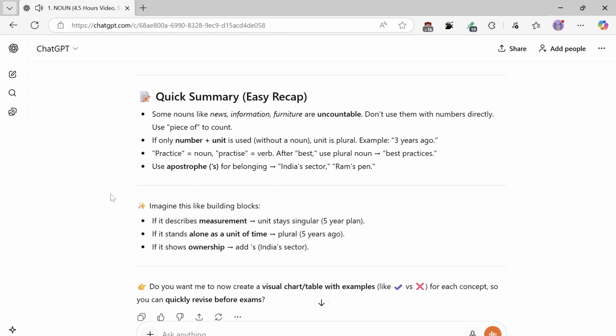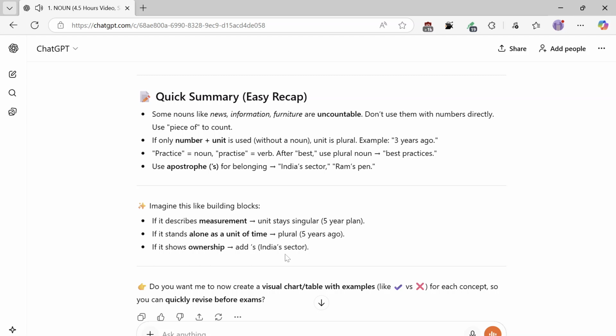India's sector, Ram's pen. Imagine this like building blocks. If it describes measurement, unit stays singular, 5-year plan. If it stands alone as a unit of time, plural, 5 years ago. If it shows ownership, apostrophe S, India's sector.